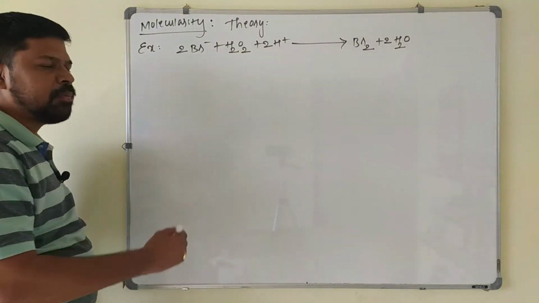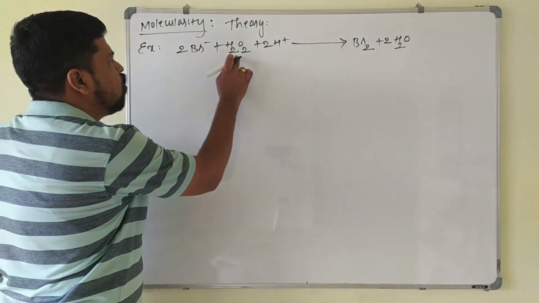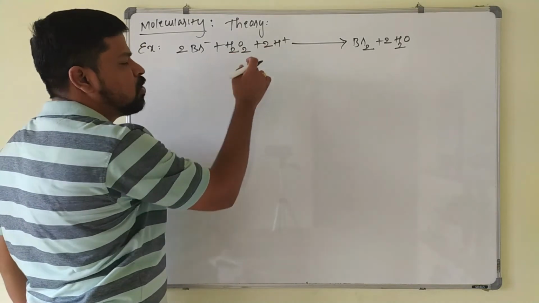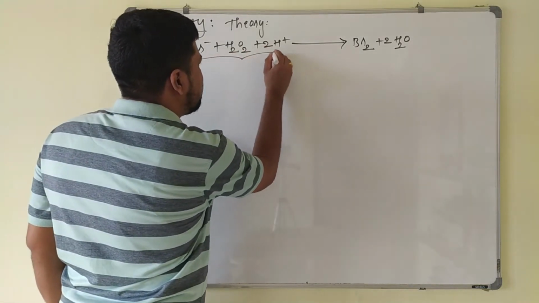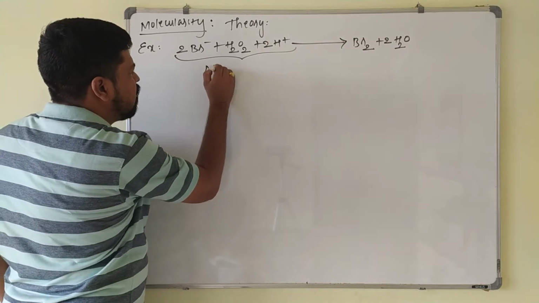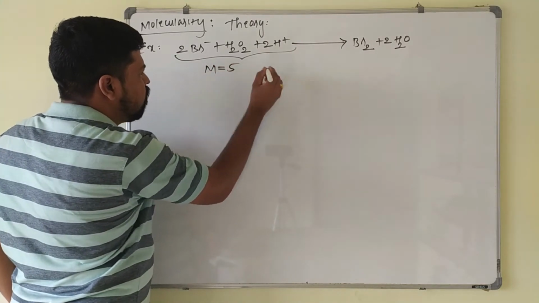Now according to this balanced chemical equation, how many molecules are involved in the reaction? 2 plus 1 plus 2. Total 5 molecules are involved in the reaction, so theoretically the molecularity of this reaction must be 5.